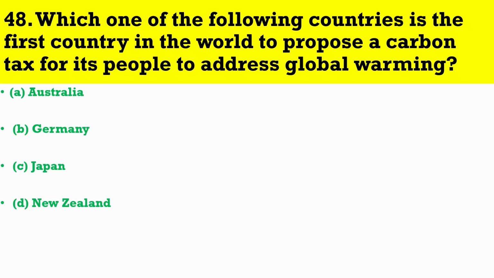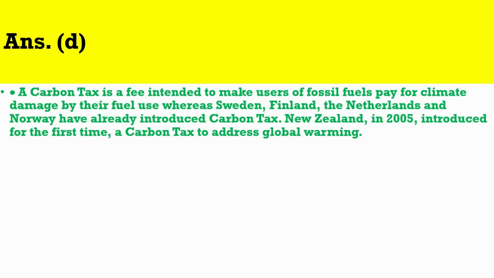Question number 48. Which one of the following countries is the first country in the world to propose a carbon tax for its people to address global warming? The correct answer is D. A carbon tax is a fee intended to make users of fossil fuels pay for climate damage by their fuel use, whereas Sweden, Finland, the Netherlands, and Norway have already introduced carbon tax. New Zealand, in 2005, introduced for the first time a carbon tax to address global warming.